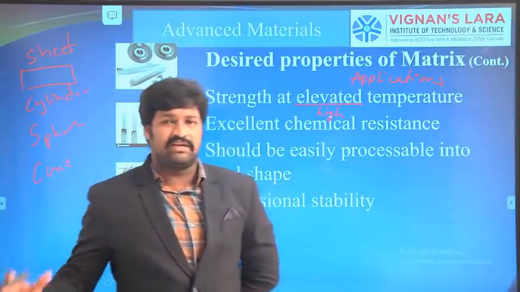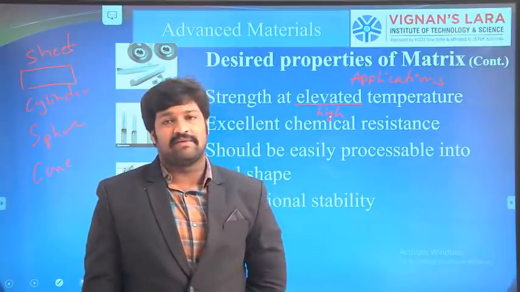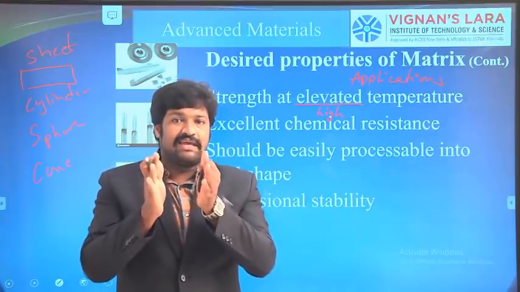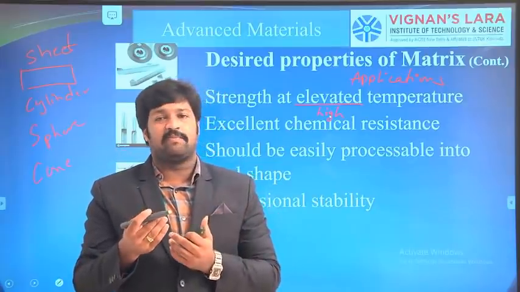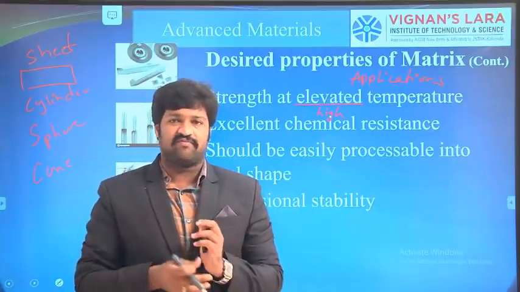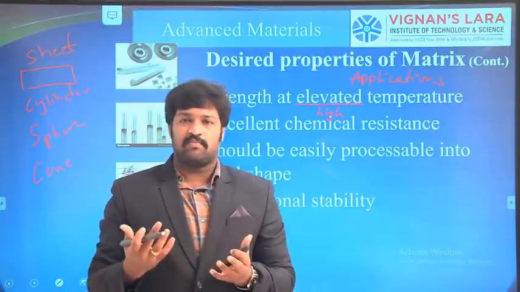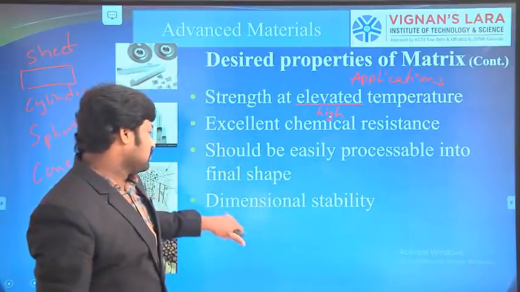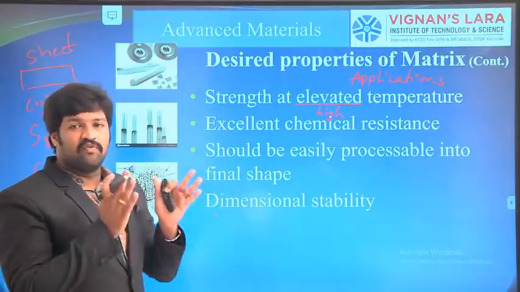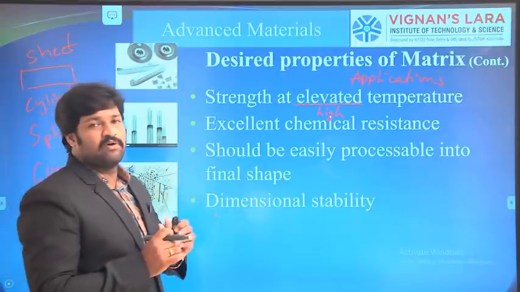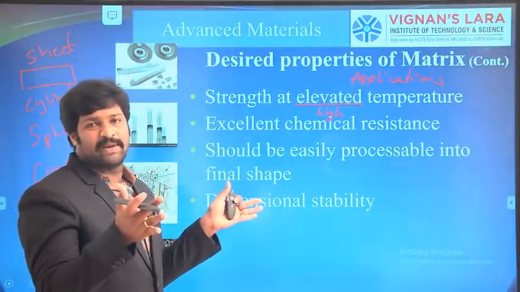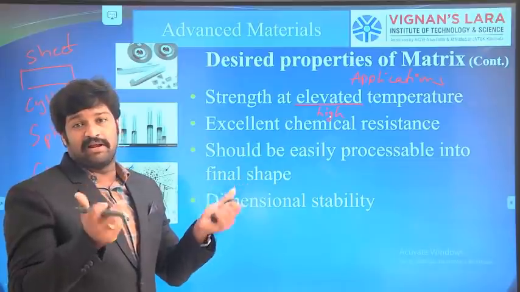As we discussed earlier, if the matrix contracts, some stresses will develop on the reinforcement surface, which leads to damage of the reinforcement, and hence the property of the composite is also reduced. So dimensional stability is important. It means it should retain its original shape. If exposed to temperature, a material may contract or expand, and some materials will even melt.